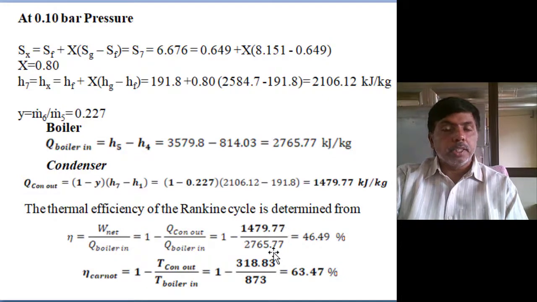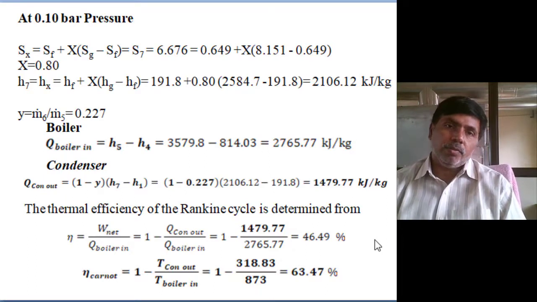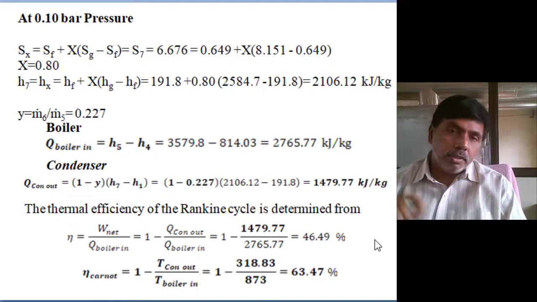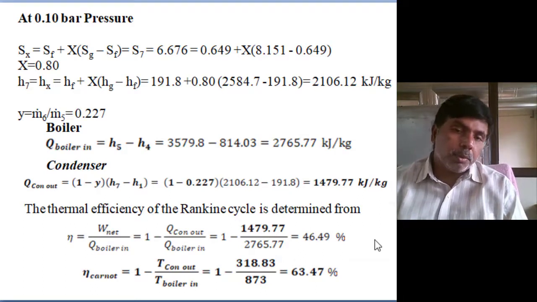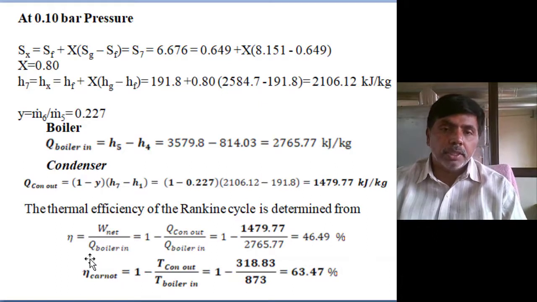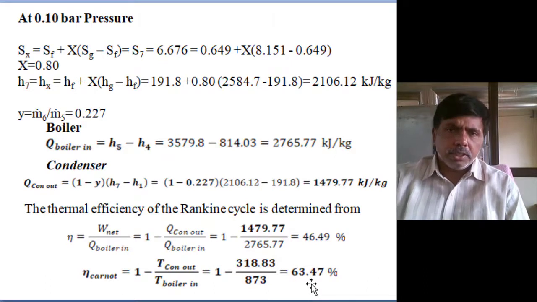We got 46.49 percent. With the regeneration process we are getting a very good efficiency enhancement. Next, if I run the cycle between the same temperature limits, what is the efficiency of the Carnot cycle? 63 percent. The imaginary cycle efficiency is always higher than the real cycle.